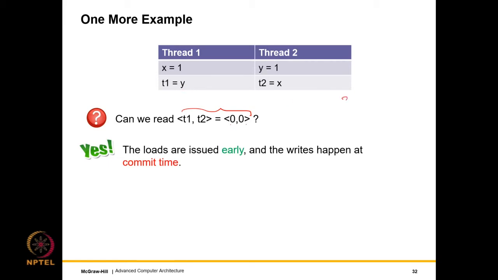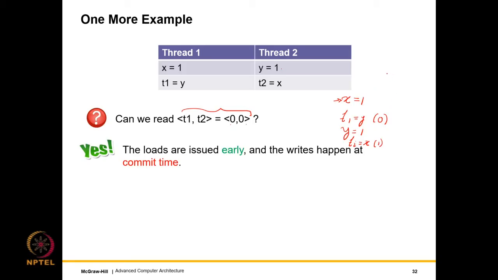So let's see. Let's say we have x equal to 1, right? Because one of them will execute first. So with no loss of generality, let's say x equal to 1 executes. Then let's try to read the value of y. So this value will be read to be 0. Fine, fair enough. But after that, we will have to do y equal to 1, and then read the value of x in T2. But this will be 1 because this instruction is already executed. So you can try it the other way.